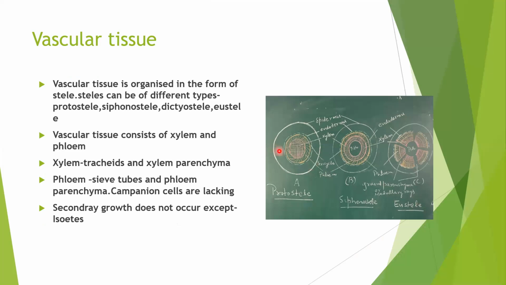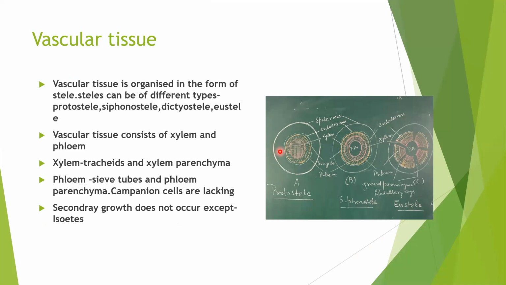Now, vascular tissue is xylem and phloem. Xylem is the tissue which helps in conduction of water and minerals, and phloem is the tissue which helps in conduction of nutrients. Now, xylem and phloem are organized in a specific pattern called stele.